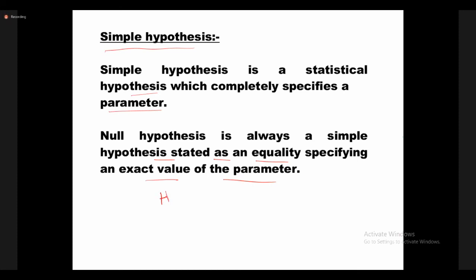Always we have to take the null hypothesis. H naught is: actual parameter equals estimated parameter. This is the general notation of the null hypothesis. Always we assume like this only.